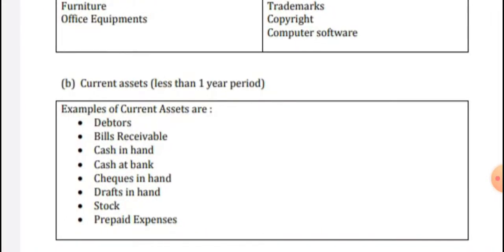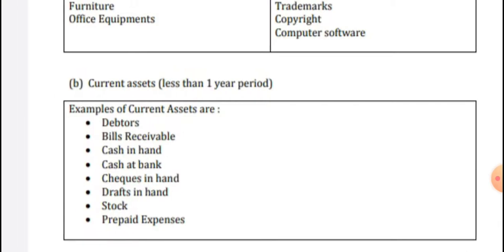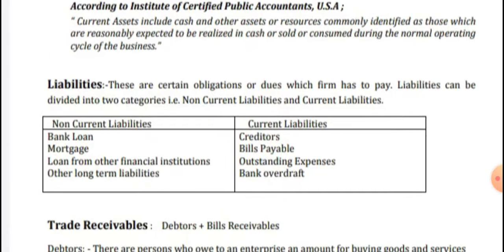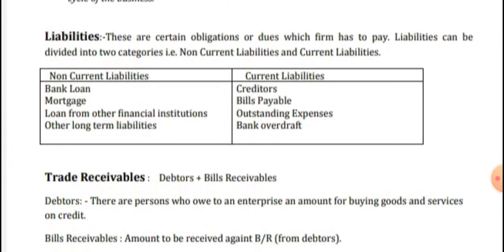Next are the current assets. Examples of current assets are debtors, bills receivable, cash in hand, and cash at bank. As a definition, assets are future economic benefits, the rights which are owned or controlled by an organization or an individual.